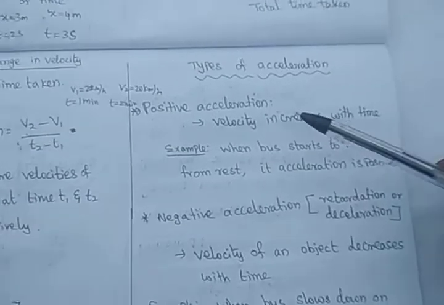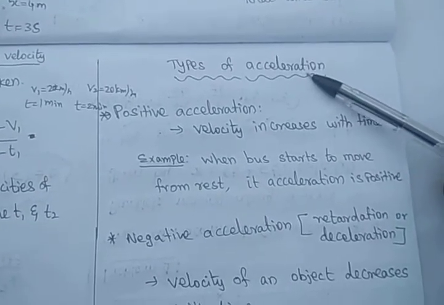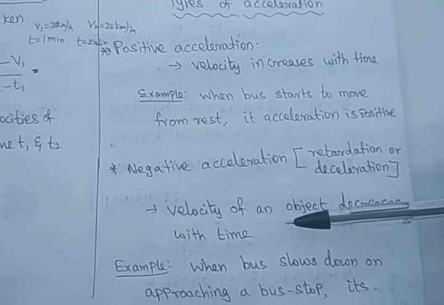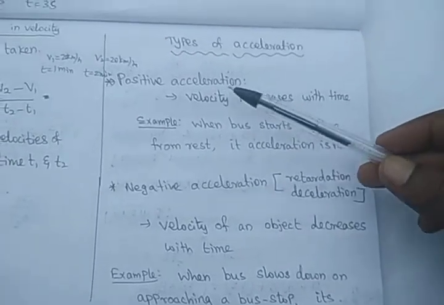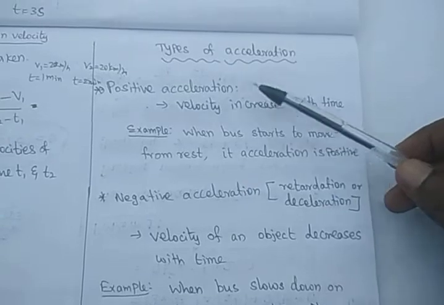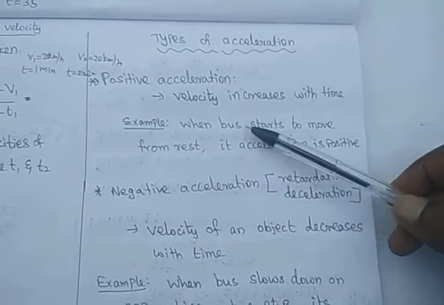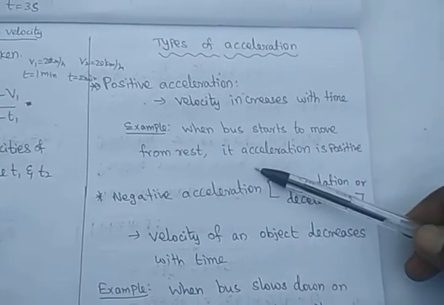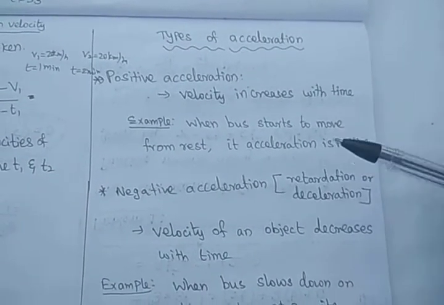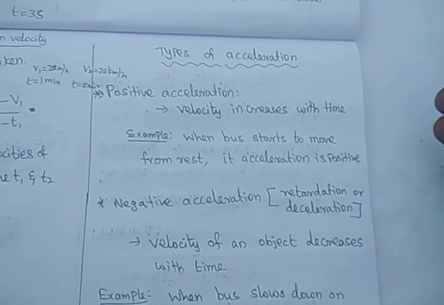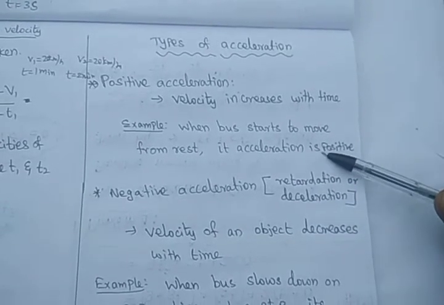Next, we are going to see that, similar to speed and velocity, there are types of acceleration: positive acceleration and negative acceleration. Positive acceleration means the velocity of the body increases. Let us consider one example. When a bus starts to move from rest, its acceleration is positive. It starts from rest, so it is slowly increasing the velocity, and the acceleration is positive.